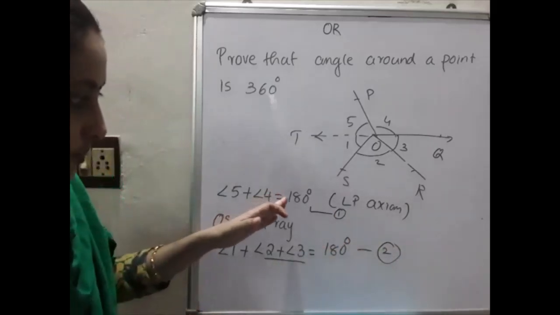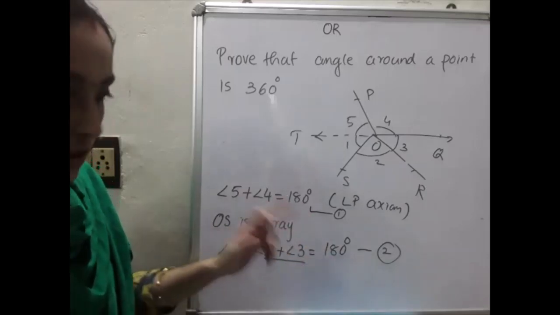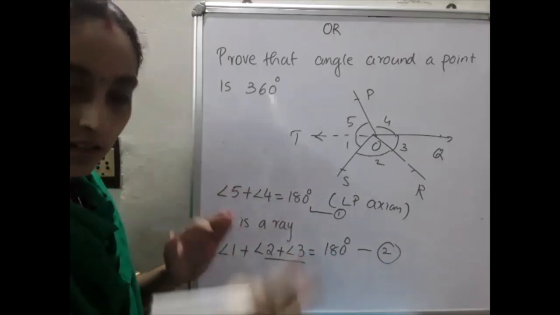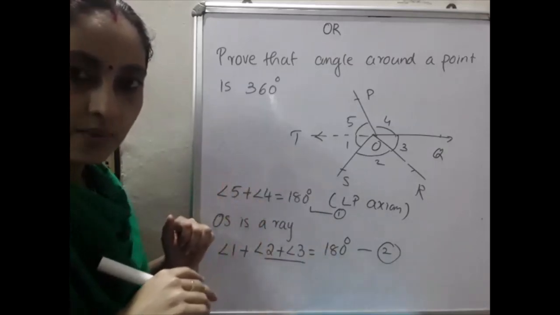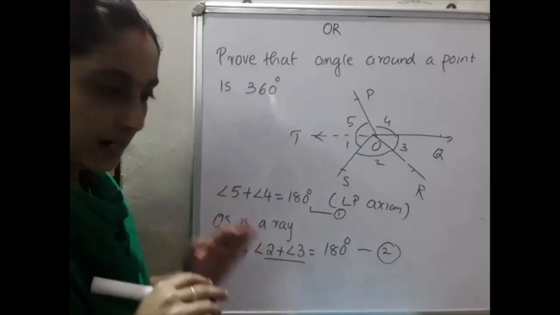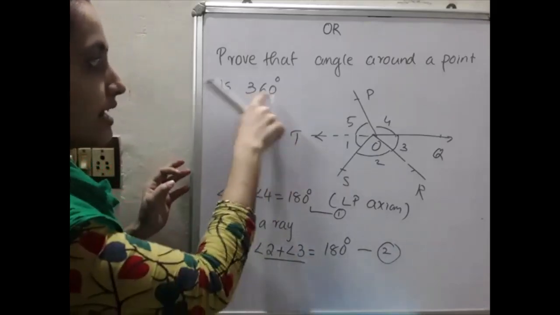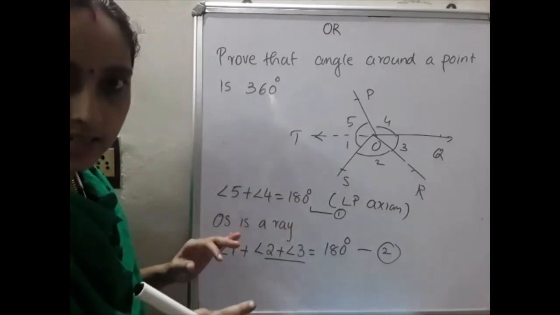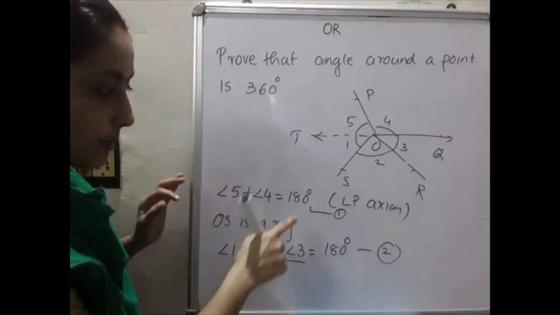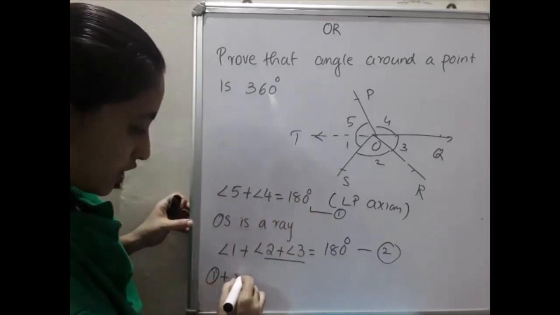Okay, so here please go through this 180 degree. The right hand side, RHS, are equal. If RHS are equal, we can equate LHS. That is correct. But here we want to prove the sum is 360 degrees. We want to find 360 degree, that the angle around a point is 360 degree. For that purpose we just add equation 1 and 2. Equation 1 plus equation 2. What can we write?